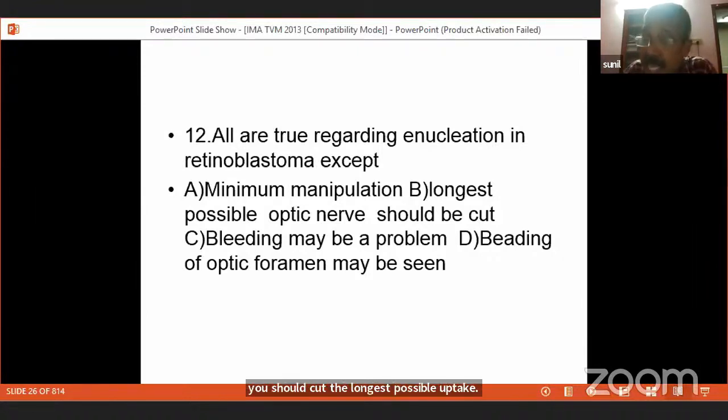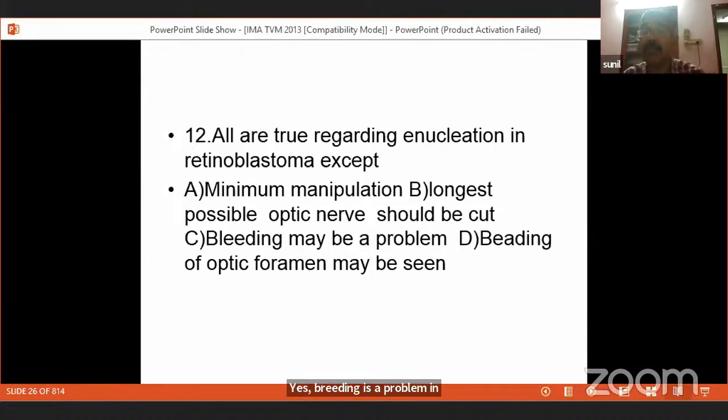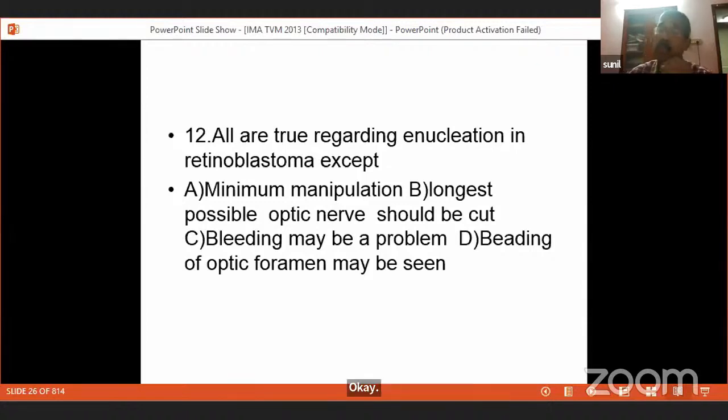Bleeding may be a problem. Yes, bleeding is a problem in retinoblastoma surgery. And bleeding from the optic foramen is seen. So actually what happens, the tumor extends along the optic nerve. So what will happen?